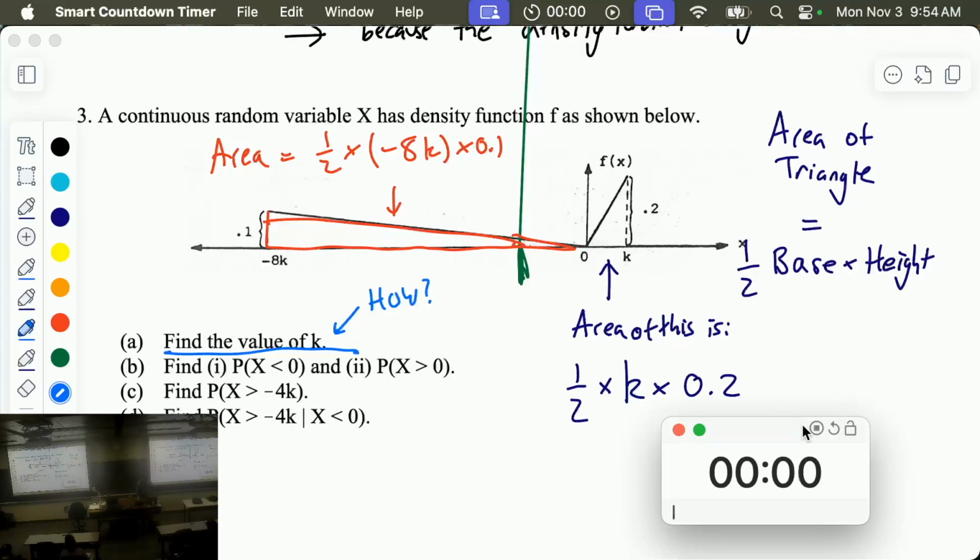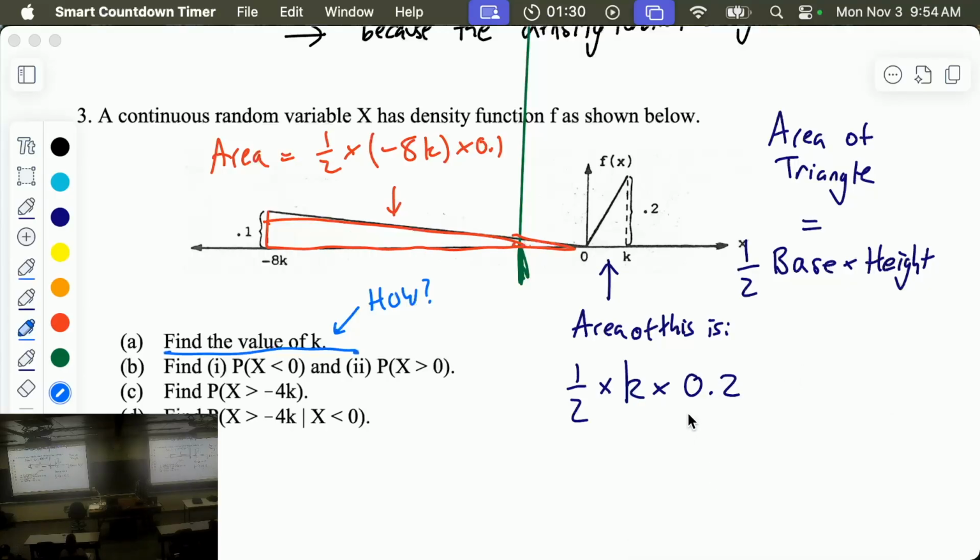Okay, the timer has elapsed. So does anyone want to tell me how they fixed my error or what they did to find the value of k? Yeah. Yeah, this is very good.